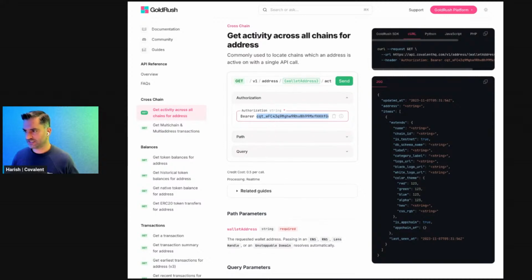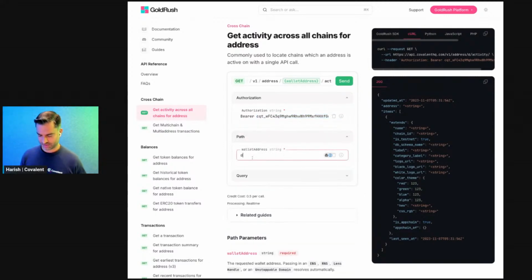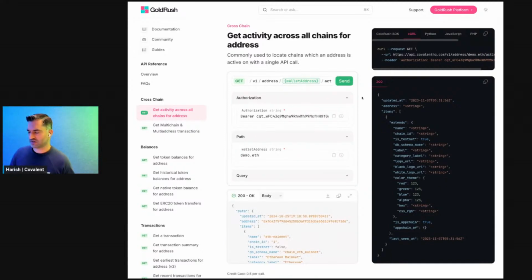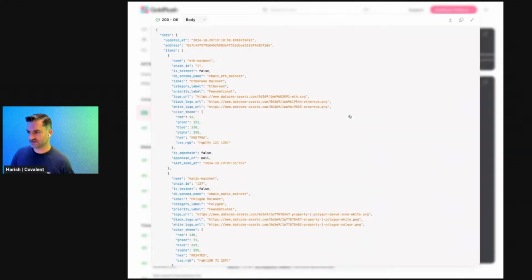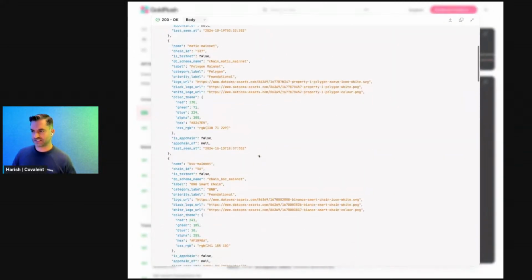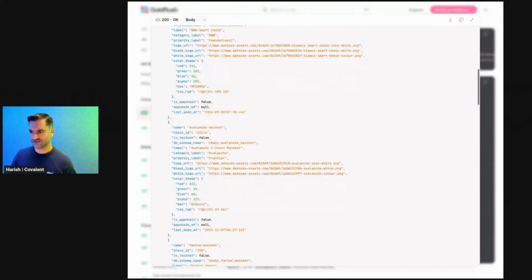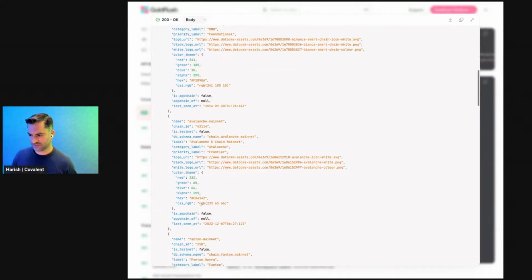So for example, getting activity across all chains for an address. If I put in, let's say, demo.eth, I can just run this directly in the browser and I can see the response. And this basically gives me the list of all the chains that Covalent and GoldRush support that this particular address has been seen on. You'll see that there's this sort of last seen at.